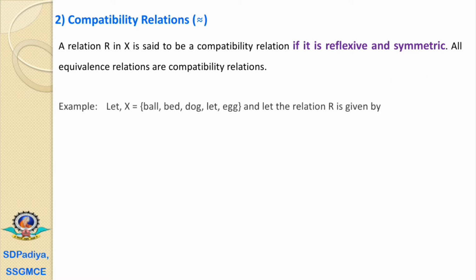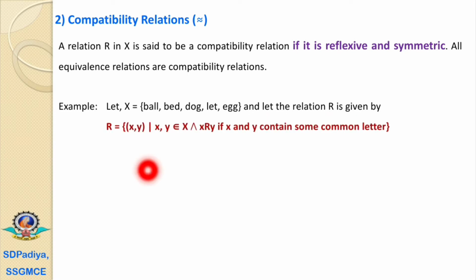Let's have an example. Let we have the set X with 5 English words, that is ball, bed, dog, let and egg, and let the relation R be given by, what is the relation? That relation R is a set of ordered pairs (X, Y) such that (X, Y) belongs to the set X and X has a relation R to Y if X and Y contain some common letters.